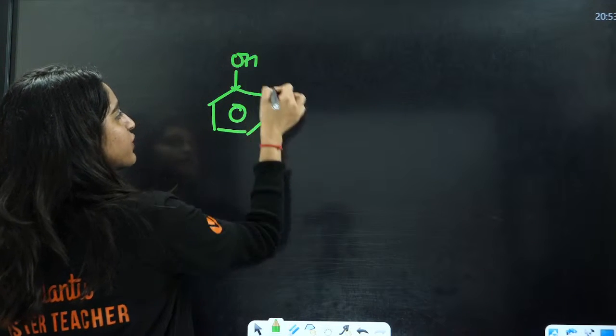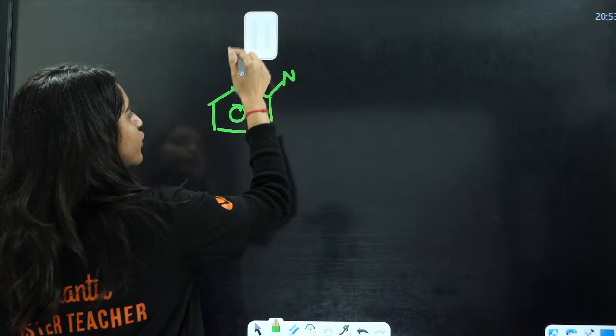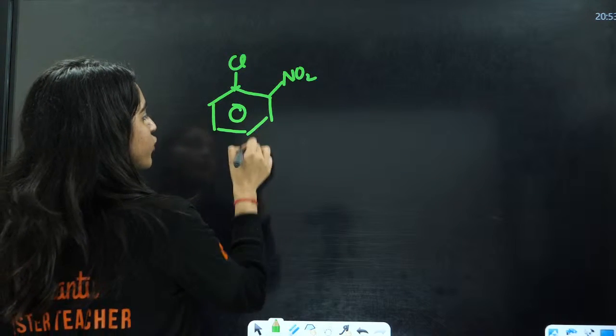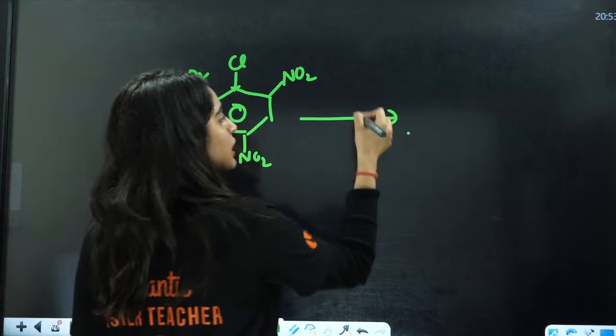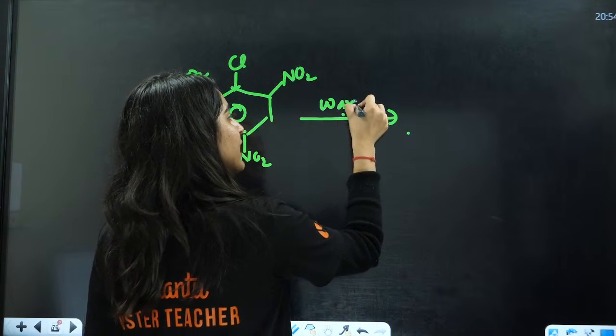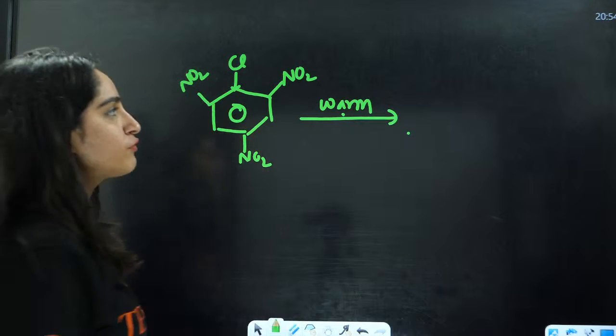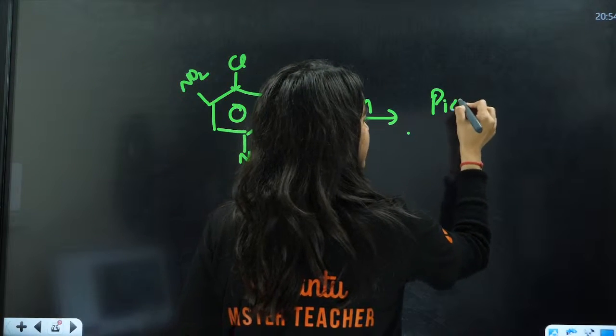So tell me one thing that we did in haloarenes. Now you have this chlorophenol, right? You have an NO2 group at ortho and para position. At ortho and para position, the conditions will be very mild. Just warm it and you will have the formation of picric acid.